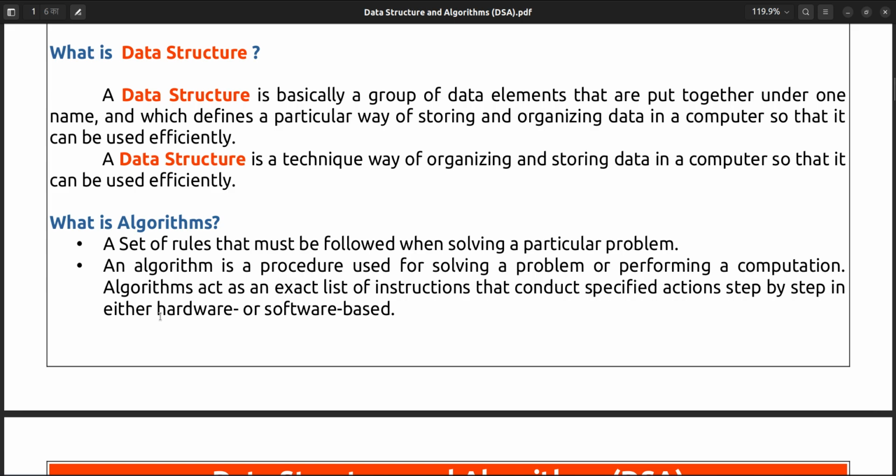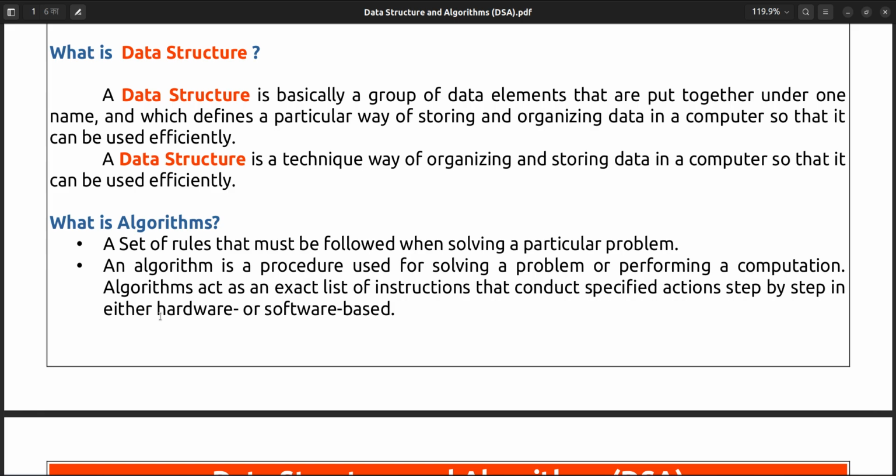We know what data is now. What is structure? Structure is something that will depict the form of something.